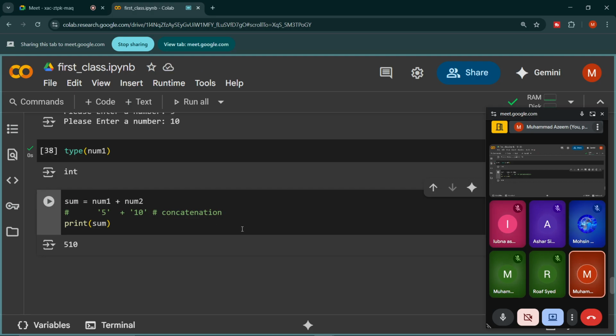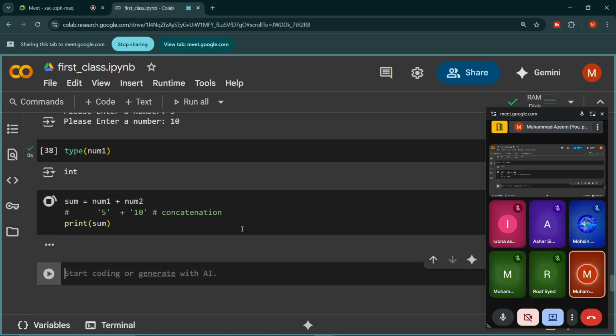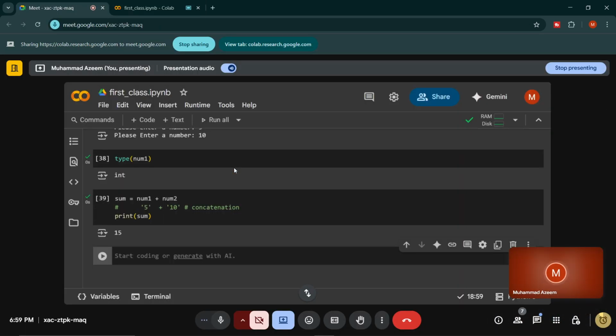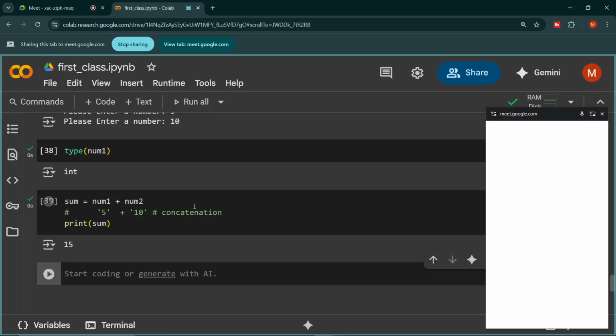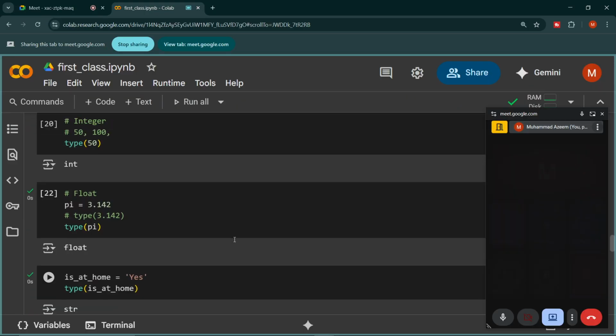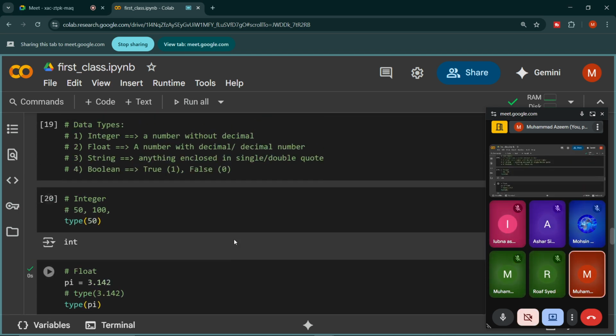And now if I execute this line, we get 15, right? So this is how we do the calculation in Python, and this is why you must know data types for this purpose.